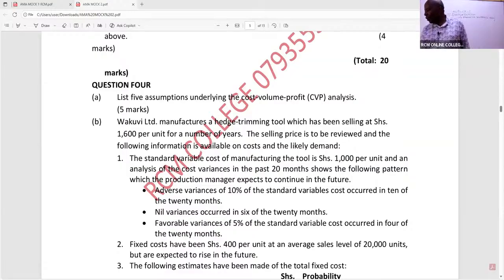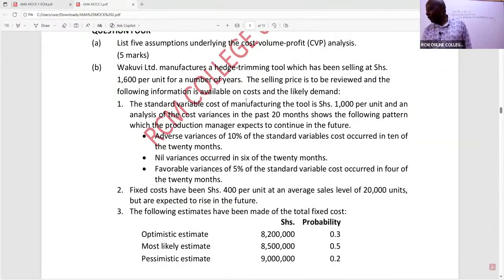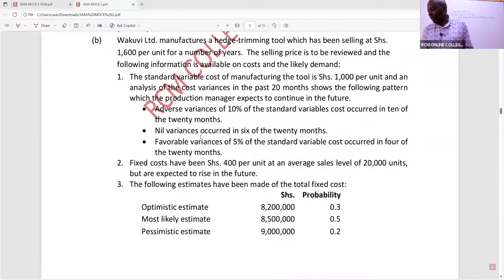So the selling price is to be reviewed and the following information is available on the cost and the likely demand. Number one, the standard variable cost of manufacturing the tool is 1,000. An analysis of the cost variances in the past 20 months shows the following pattern, which the production manager expects to continue in the future. Adverse variances on the standard cost occurred in 10 of the 20 months. Nil variances occurred in 6 of the 20 months. Favorable variances, 5% of the standard variable cost, occurred in 4 of the 20 months.